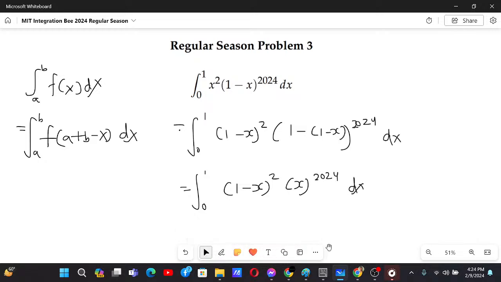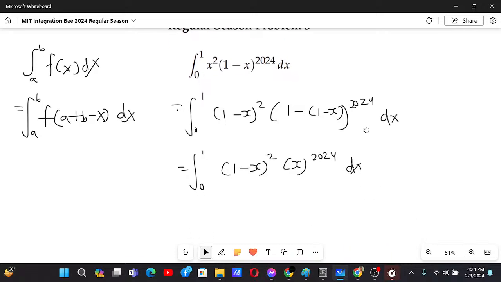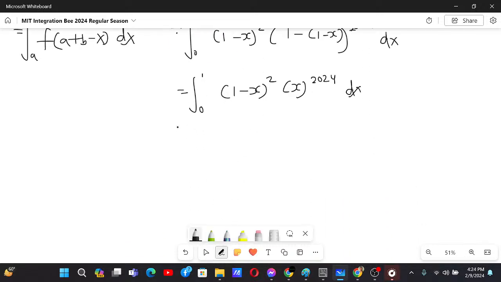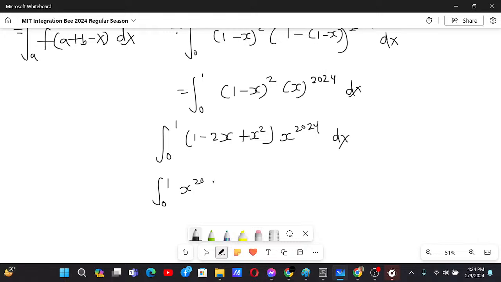Okay, so now the next thing that we can do is to expand this. So we have the integral from 0 to 1, 1 minus 2x plus x square, and then x to the power 2024 dx. Now this can be written as x to the power 2024 minus 2 times x to the power 2025 plus x to the power 2026, and then dx.